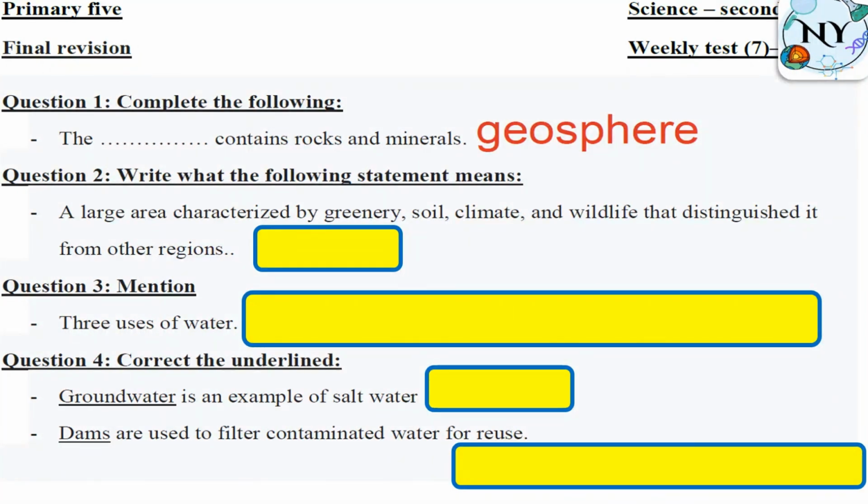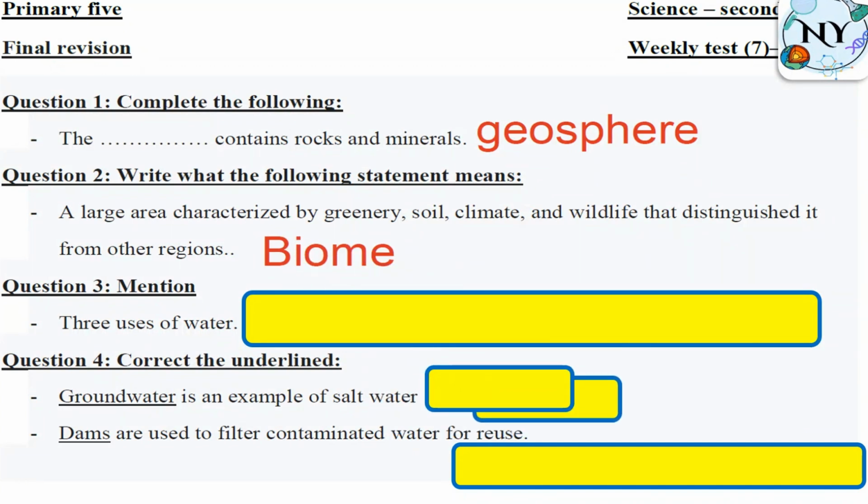Which one here? When I say we have a large area, which has its own soil, climate, wildlife, it will be biome. Biome. Don't forget, guys, biome like forest, desert, aquatic life or aquatic marine life.